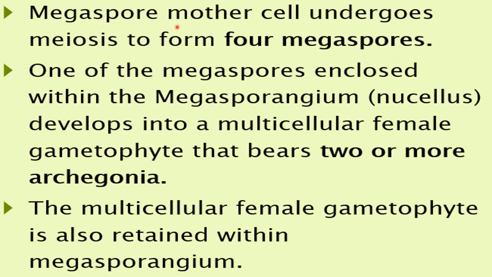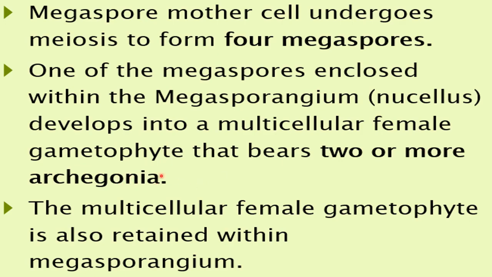So here also one mother cell will form 4 megaspores. One of the megaspores enclosed within the megasporangium develops into a multicellular female gametophyte. Now out of these 4 megaspores, one will start developing, and that will develop into a multicellular structure. That multicellular structure is called the female gametophyte, and that female gametophyte bears 2 or more archegonia.